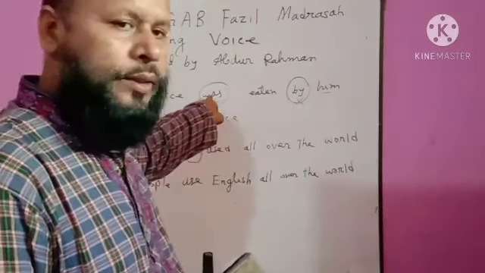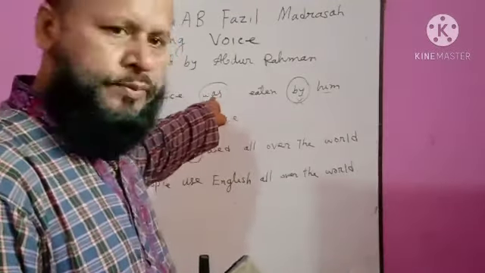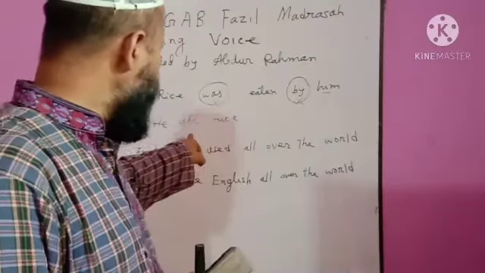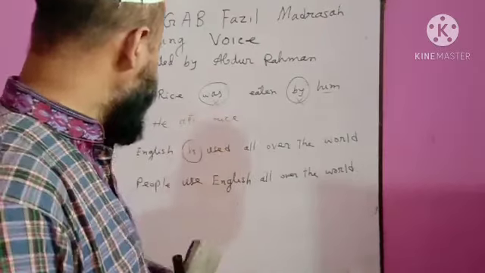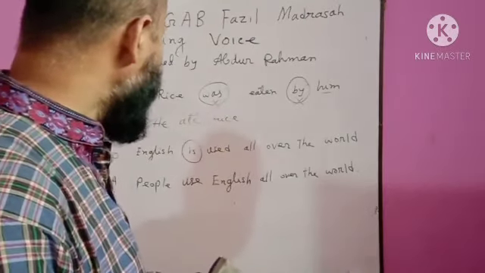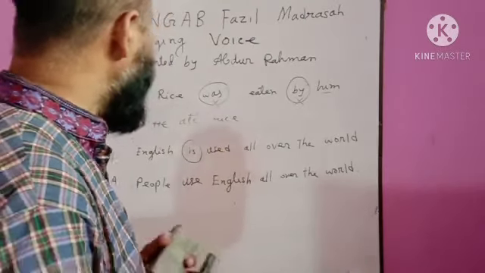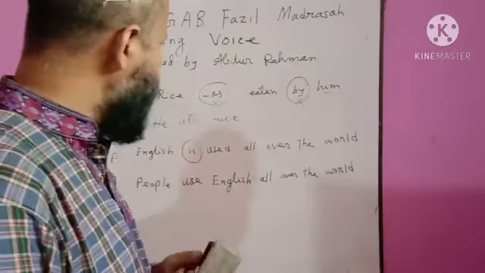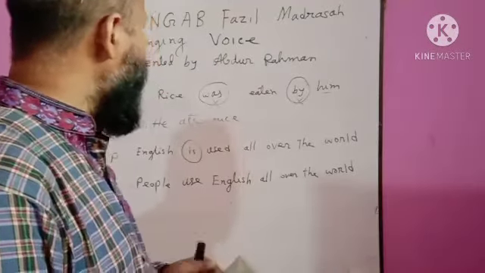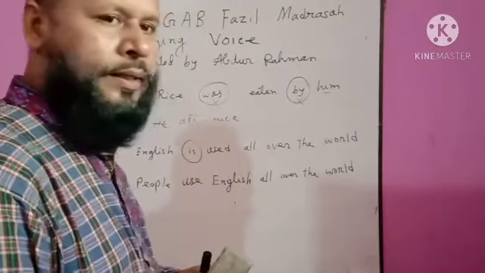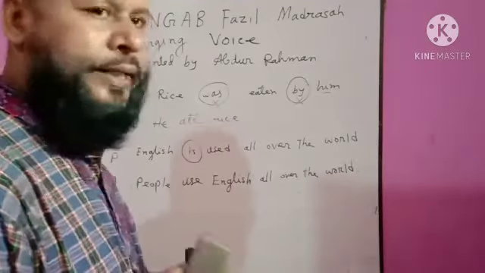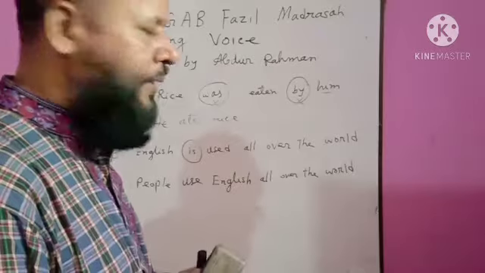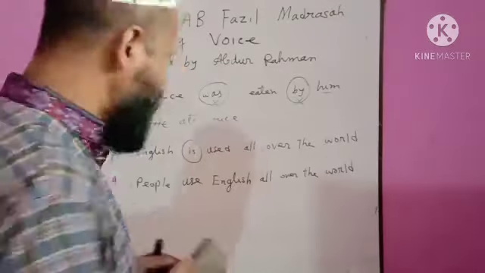As the to be is in past form, the main verb will be past form. I think you can understand how to make active voice. Now try yourself. I shall give you some homework.